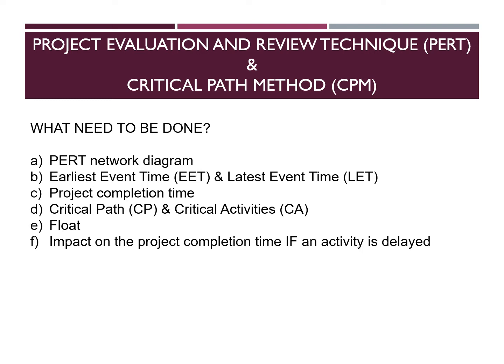And the last analysis to be done, when we apply PERT and also CPM, is to see the impact on the project completion time if an activity is delayed. Okay, so when we go to the calculation part, then you will understand what is meant by all these 6 items that need to be analyzed.